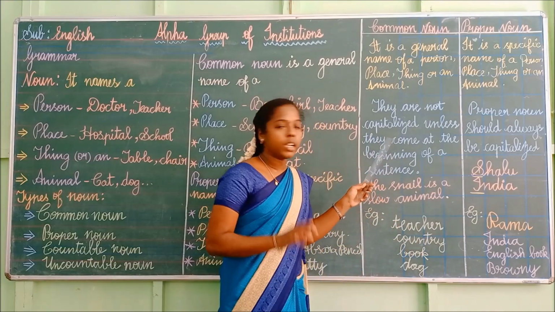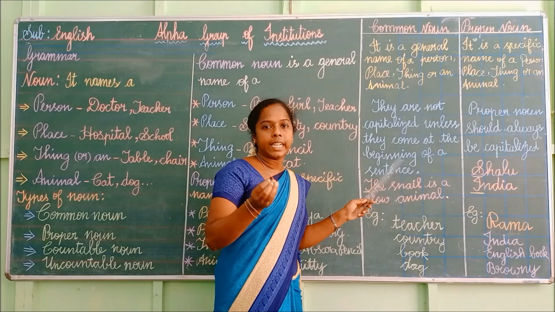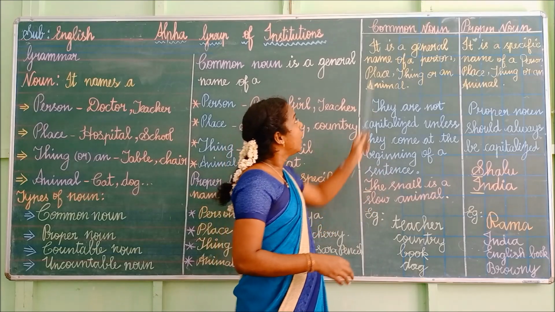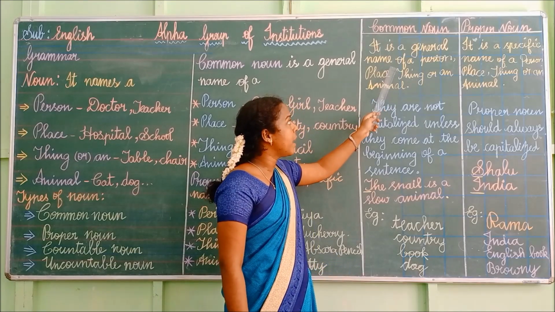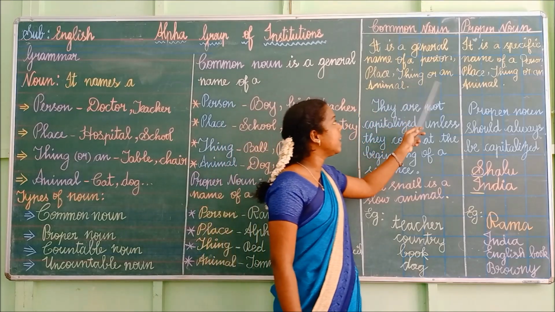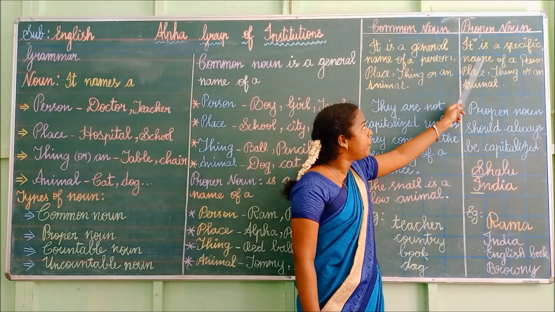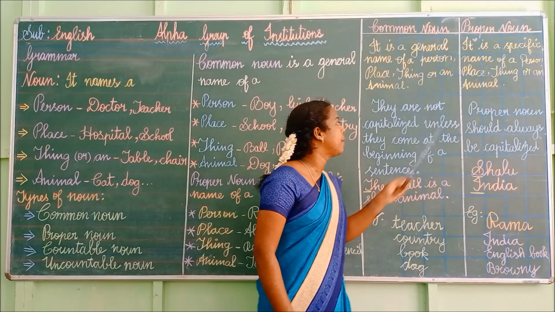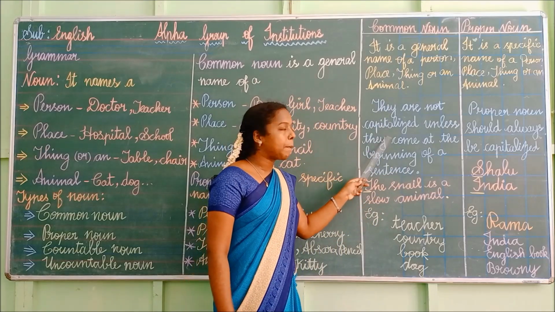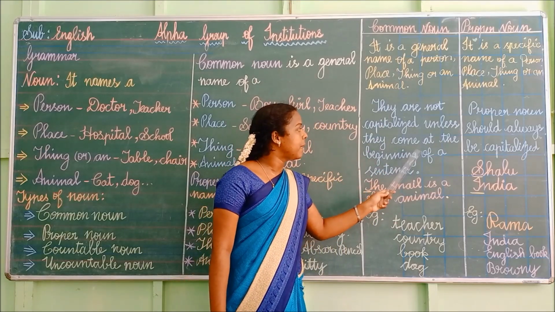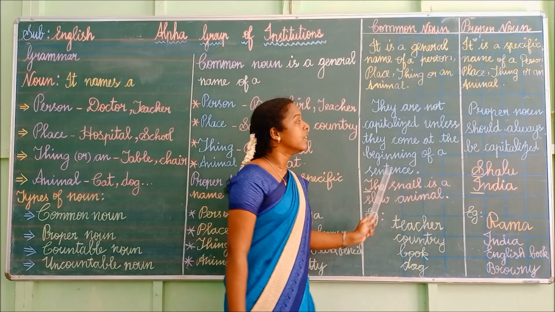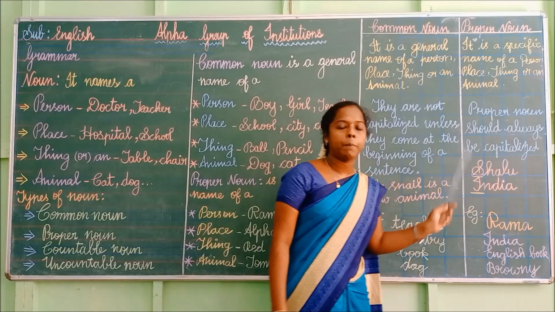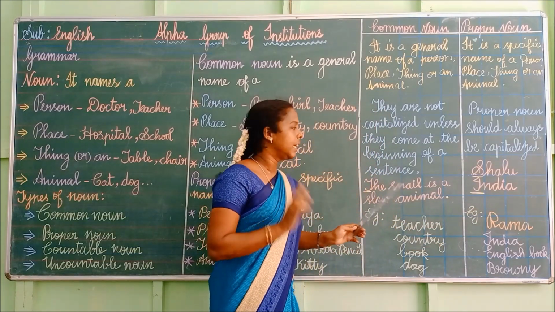Common noun is not capitalized unless it comes at the beginning of the sentence. So common noun is a general name of a person, place, thing or an animal. Proper noun is a specific name of a person, place, thing or an animal. They are not capitalized unless they come at the beginning of a sentence. Proper noun should always be capitalized, so you have to begin with capital letter.